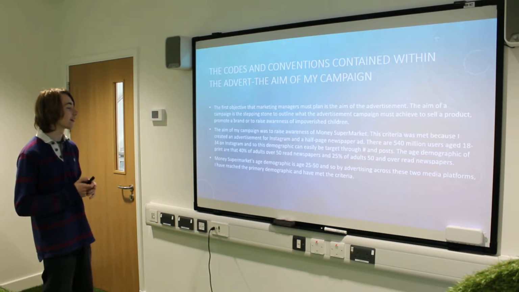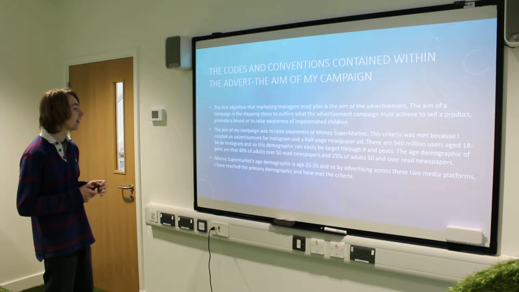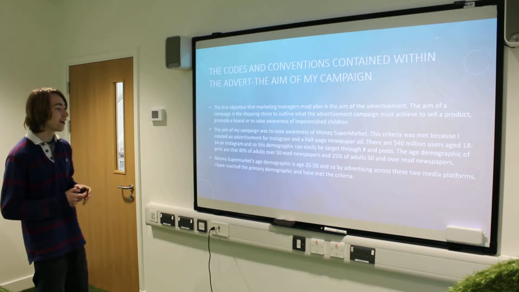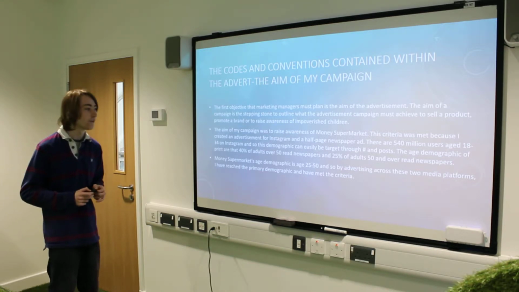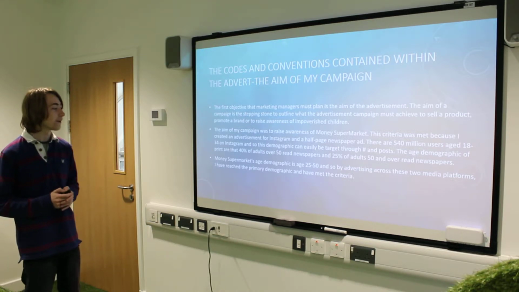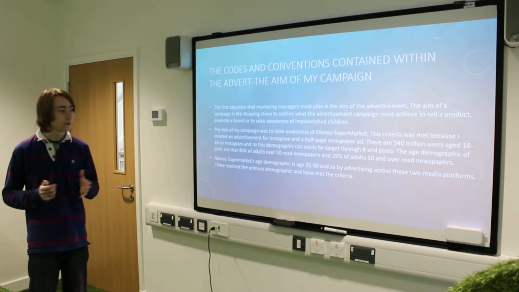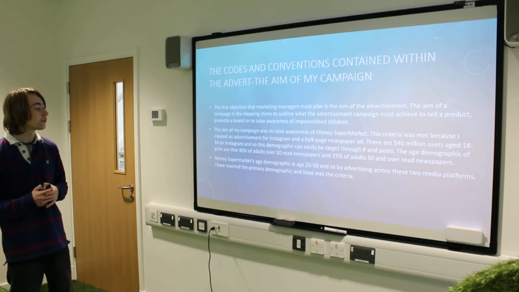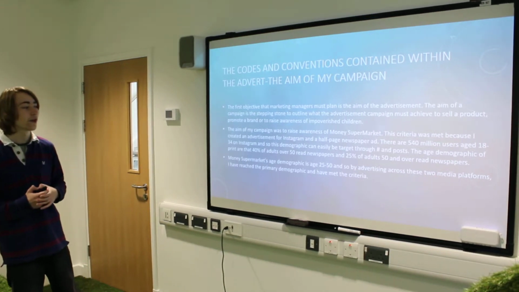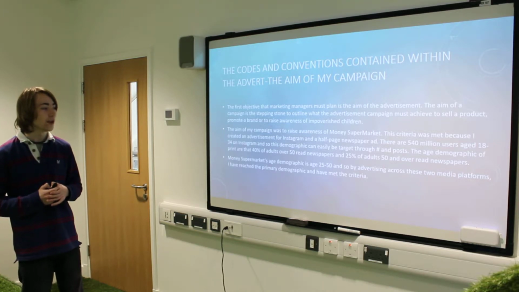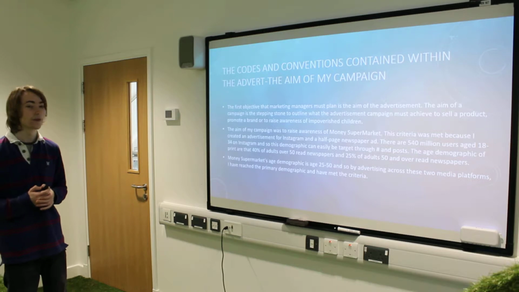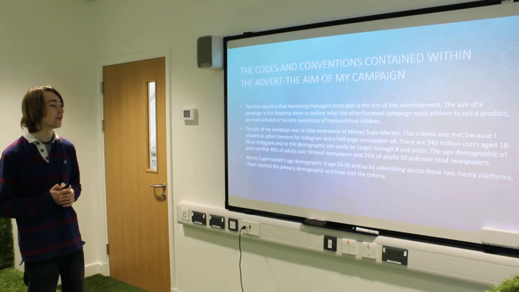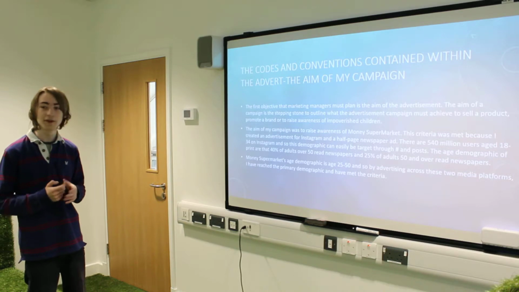created an advert for Instagram and a half-page newspaper ad. As such, there are about 540 million users aged 18 to 34 on Instagram, as this demographic can easily be targeted through hashtags and posts. And for the age demographic of print, 40% of adults over 50 read newspapers. Money Supermarket's age demographic is 25 to 50. Across these two medium platforms, I've reached the primary demographic and I've met the criteria.